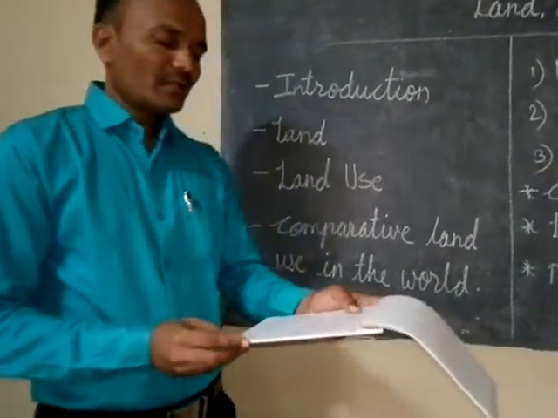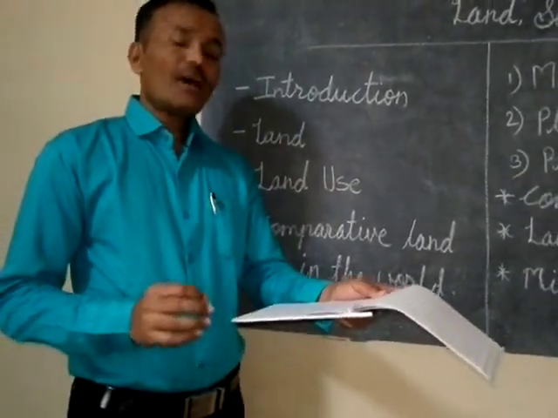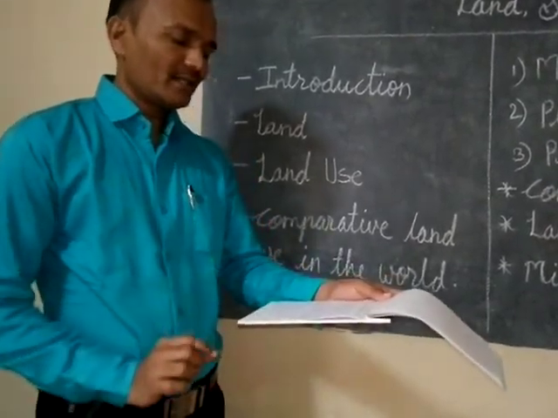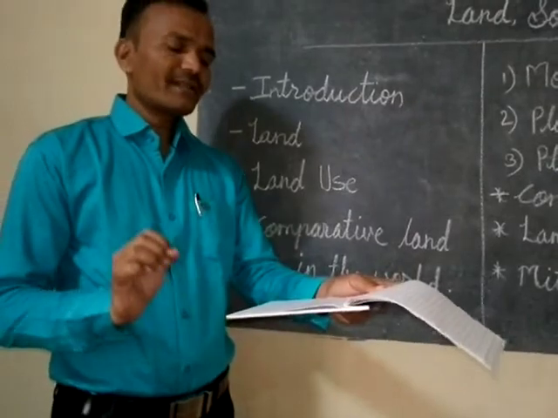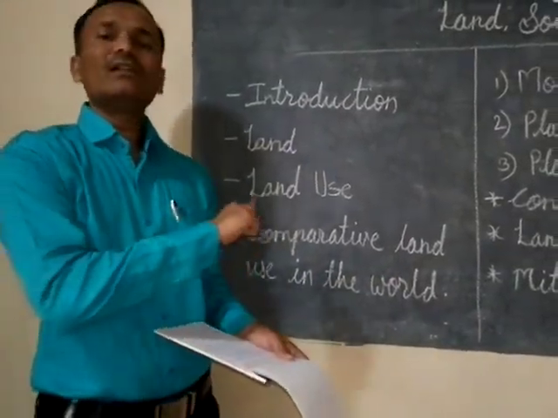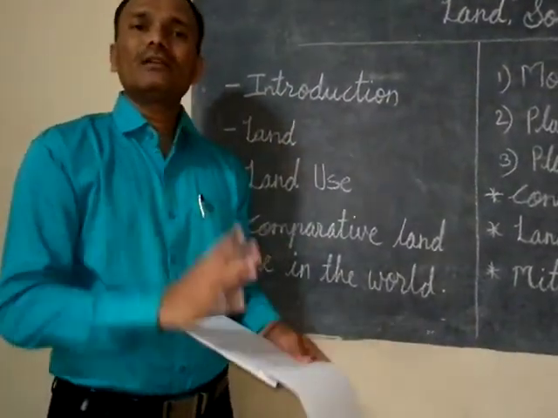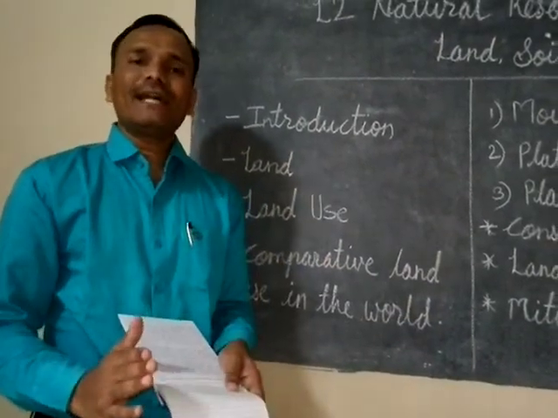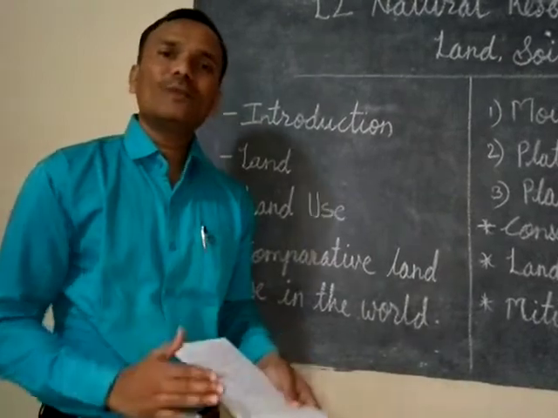About 90% of the world's population lives on only 30% of its land area. Of all the land available on the earth, only 30% is used by human beings.